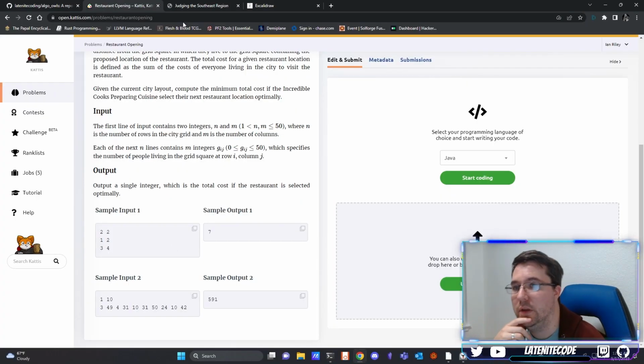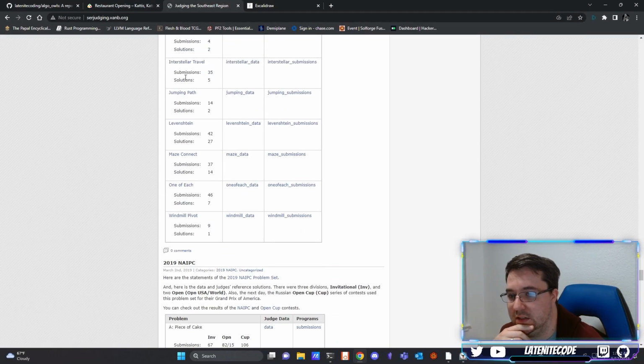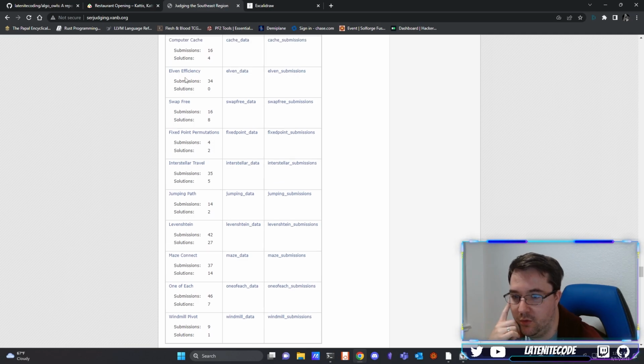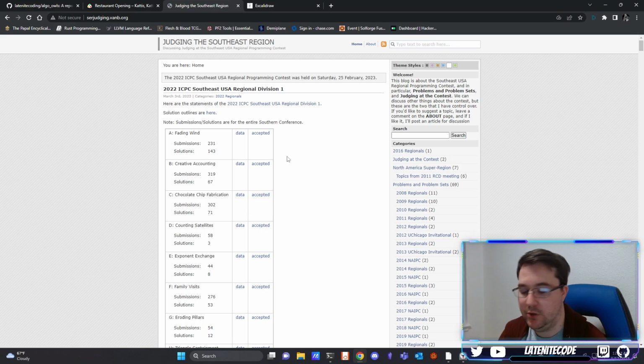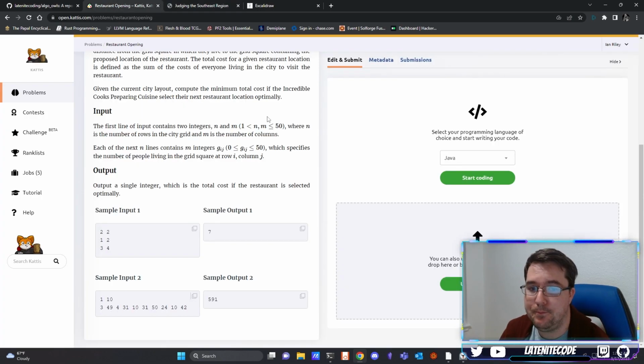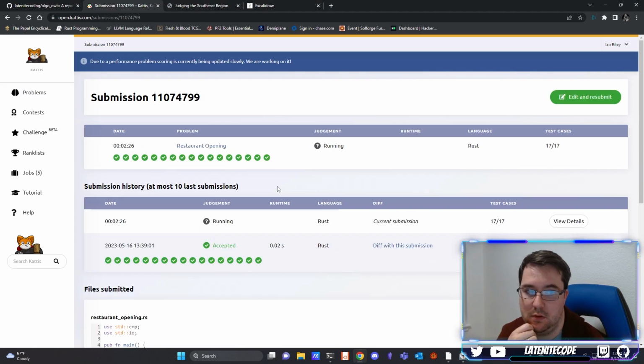The next thing I would normally do is go to the judging panel here to see the data. But when I checked it before, I didn't find restaurant opening listed here, interestingly enough. So I think they may have missed that one. So we won't actually have any test cases for this particular problem, but that's okay. The next thing we should probably move to is just uploading our solution to see if it works. Okay, and there we go.